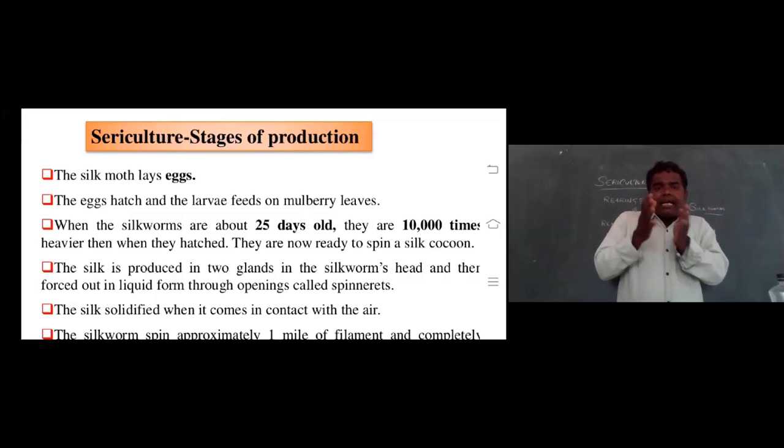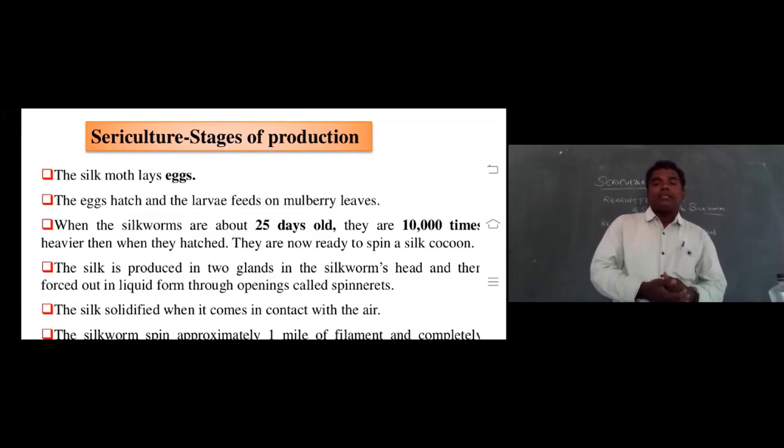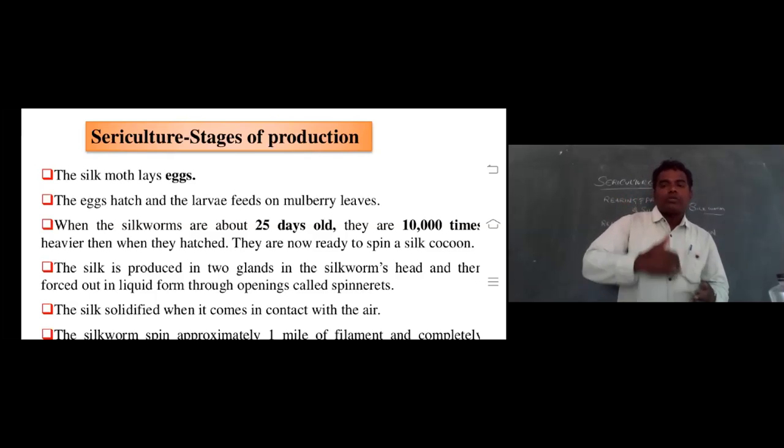The eggs hatch into larvae, and the larvae feed on mulberry leaves or non-mulberry plants. Non-mulberry silkworms feed on oranges, lettuce, resinous plants, oak, etc., right? So the eggs hatch and the larvae feed on mulberry leaves.